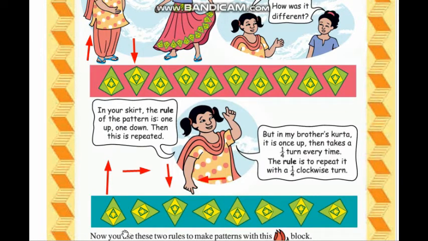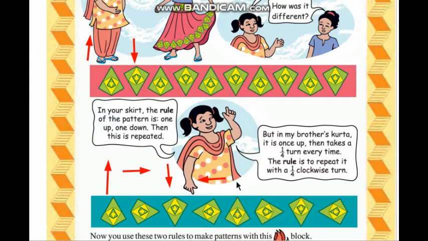And here in this pattern, this once up, then takes a 1/4 turn. That means this side, right side, it takes a 1/4 turn. Then again down side. Then it takes a 1/4 turn in left side.